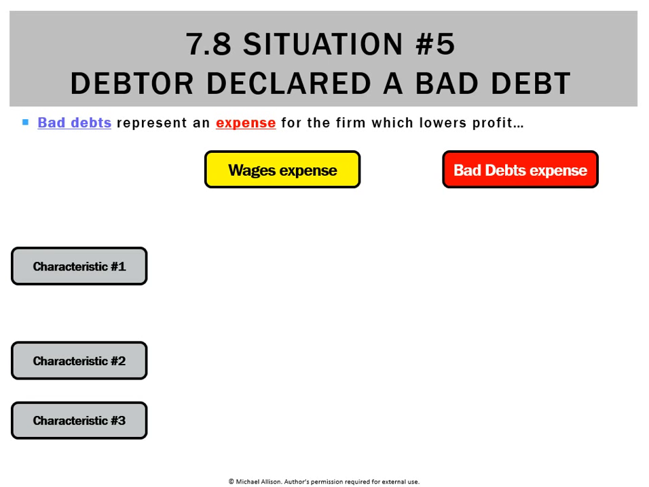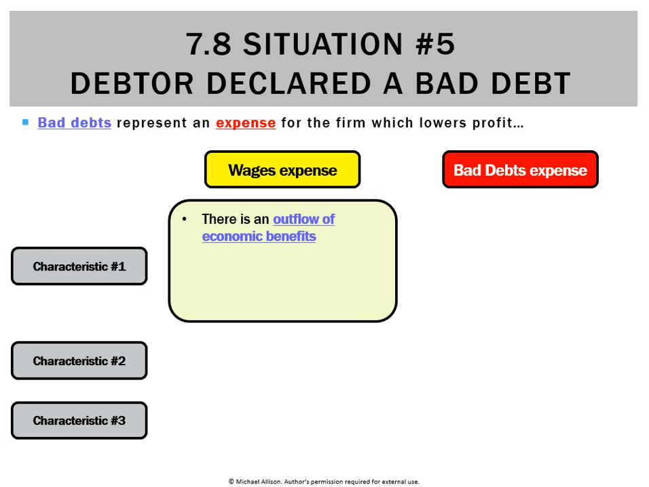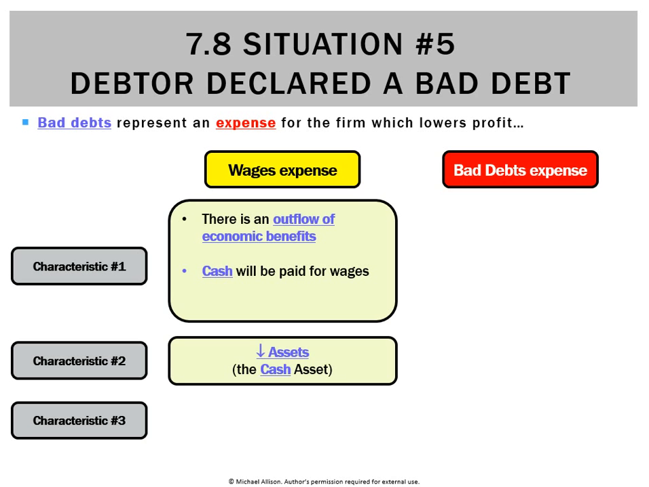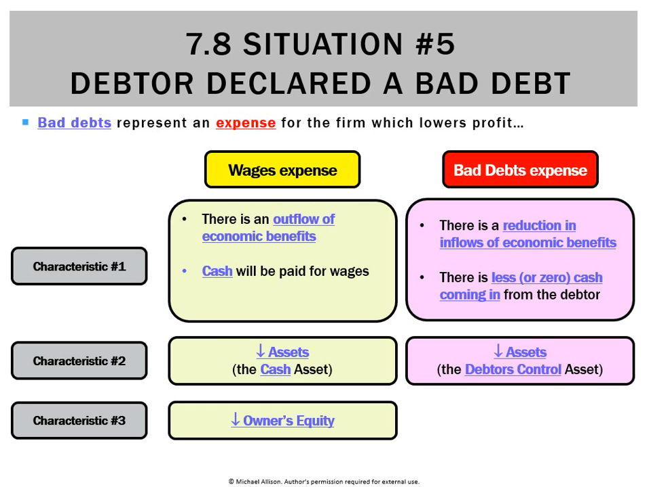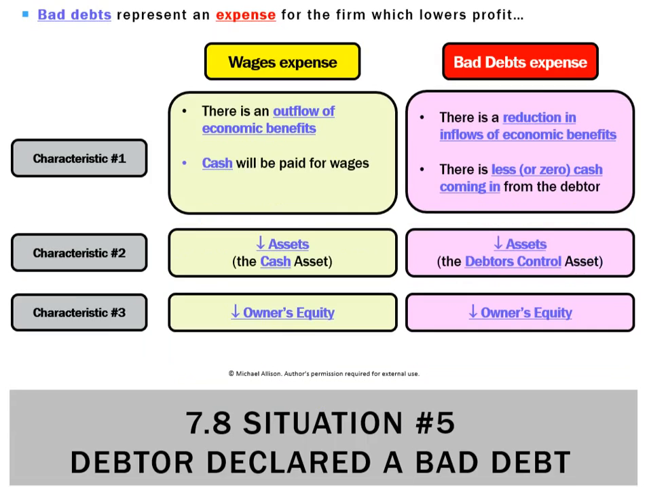Comparing that to a wages expense, that's a quite common and straightforward expense. That's an outflow of what? Cash usually. Decreases assets, the cash asset, and decreases owner's equity. But bad debts is a little different. Instead of an outflow, it's what we say is a reduction in inflows in the form of less or maybe even zero cash coming in. And the asset that goes down is not cash. Cash will actually go up. In this case, it's debtor's control that decreases. Ultimately, the effect is that owner's equity goes down.